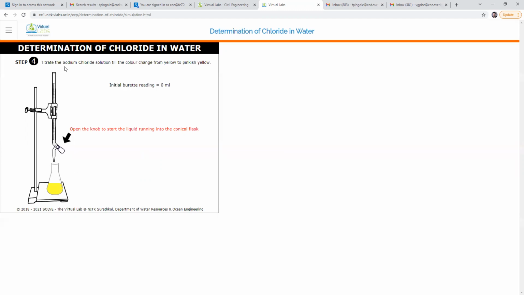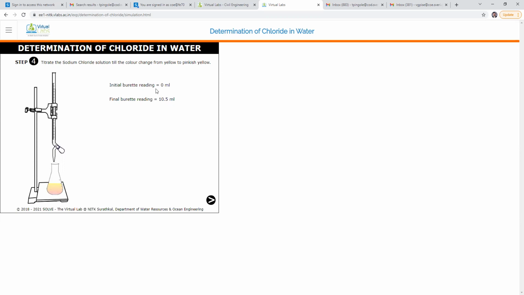When we titrate the sodium chloride solution with the burette solution, that means the burette having AgNO3, its color becomes yellow to pinkish yellow. Open the knob, let us titrate. See only the color. We want a yellow to pinkish yellow color. So the pinkish yellow color has arrived.